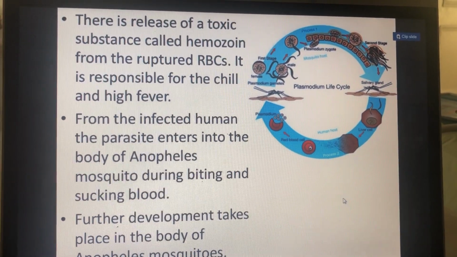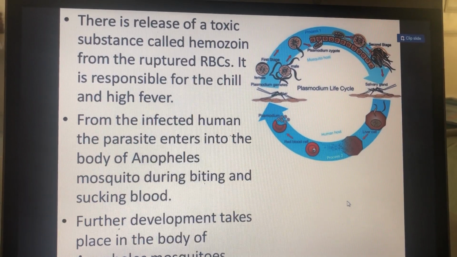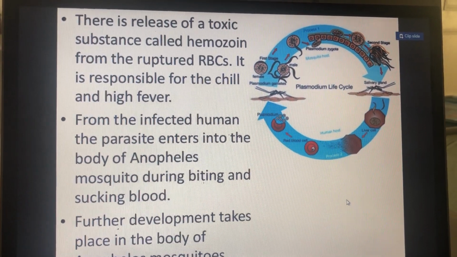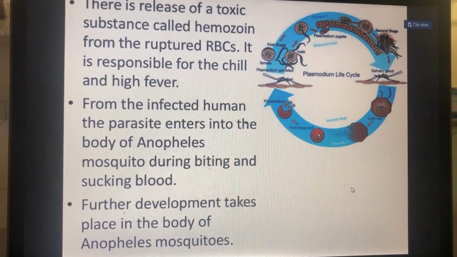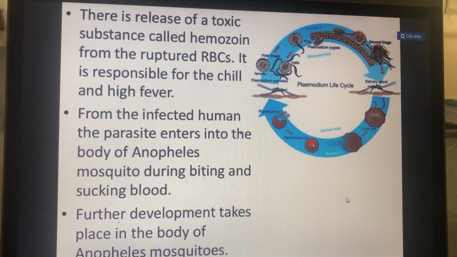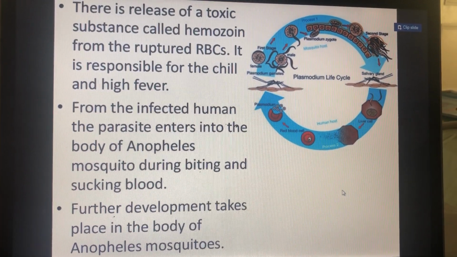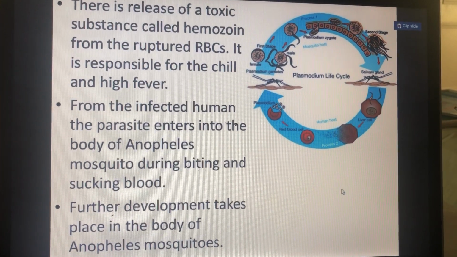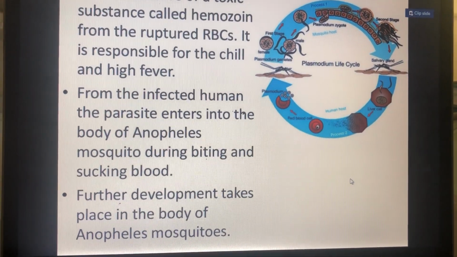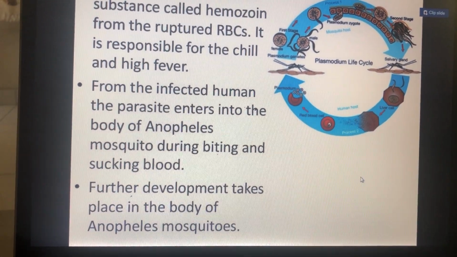There is a release of a toxic substance known as hemozoin from the ruptured RBCs. When RBC is ruptured, a chemical called hemozoin is released, which is responsible for chilling and high fever. From the infected human, the parasite enters the body of an Anopheles mosquito during biting and sucking blood. When another mosquito bites the human being, then Plasmodium enters that mosquito's body. Then further development of the Plasmodium takes place in the body of the Anopheles mosquito.